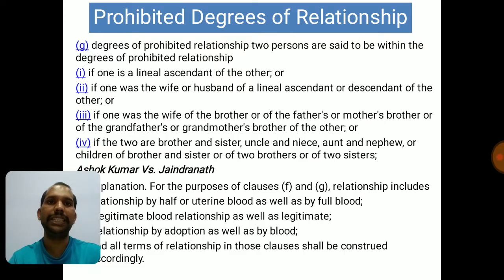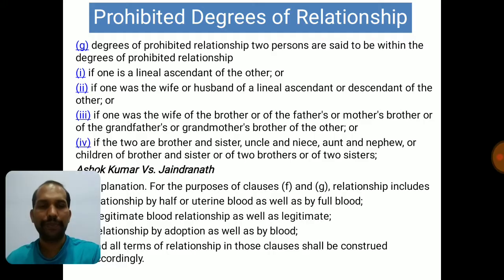Now if one is lineal ascendant of the other, if one was the wife or husband of a lineal ascendant or descendant of the other, if one was the wife of the brother or of the father's or mother's brother, or of the grandfather's or grandmother's brother of the other, or if the two are brother and sister, uncle and niece, aunt and nephew, or children of brothers and sister, or of two brothers or of two sisters. All these relationships are coming under prohibited degree of relationship.